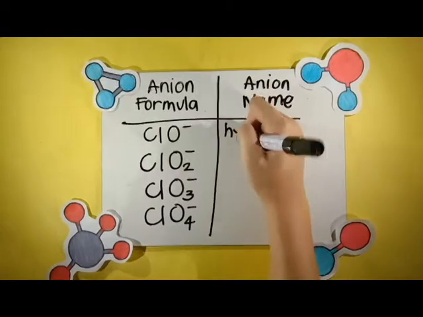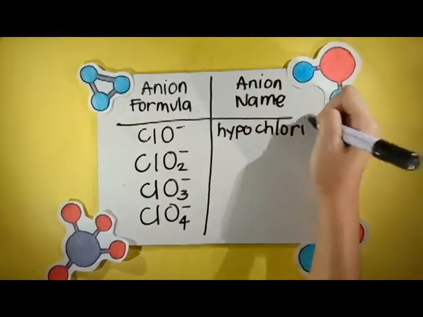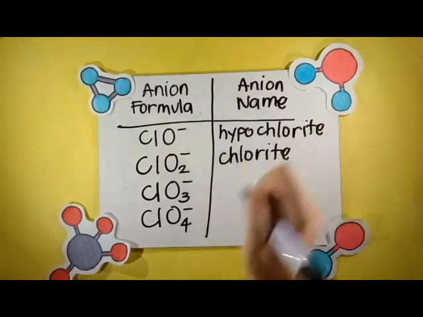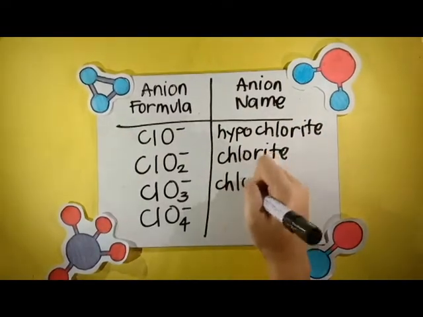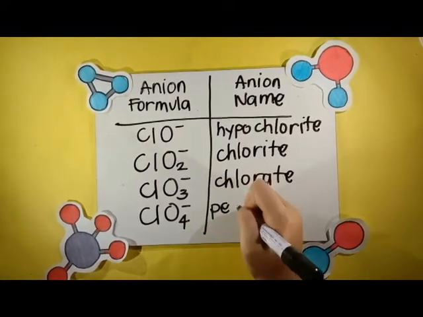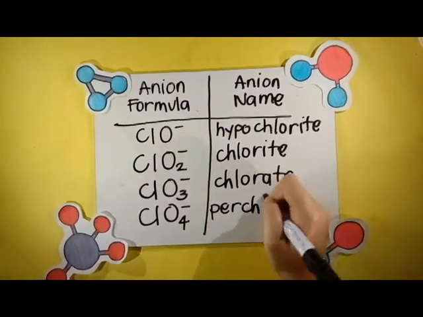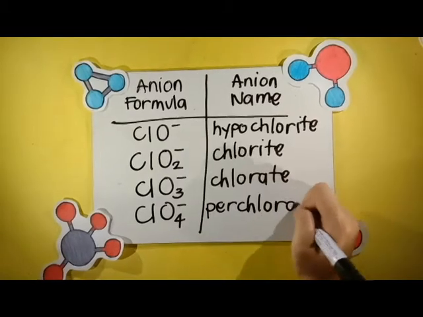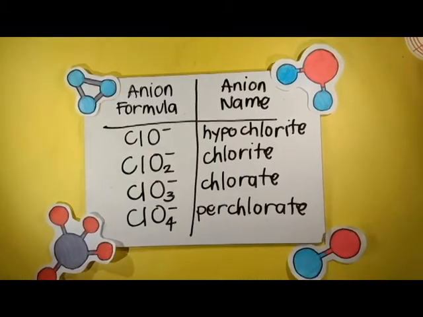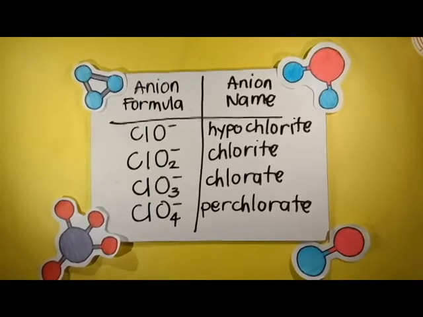For the first one, you will add the prefix hypo and the suffix -ite. For the second one, you will add only the suffix -ite. For the third one, you will add only the suffix -ate. And for the fourth one, you will add the prefix per and the suffix -ate. With each of these compounds containing less to more oxygen atoms, respectively.